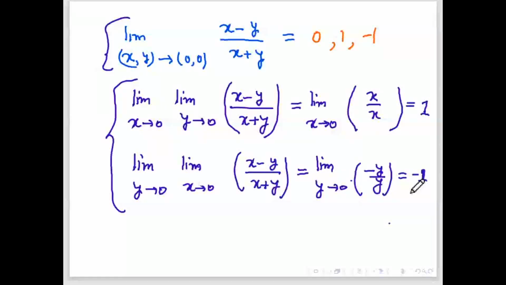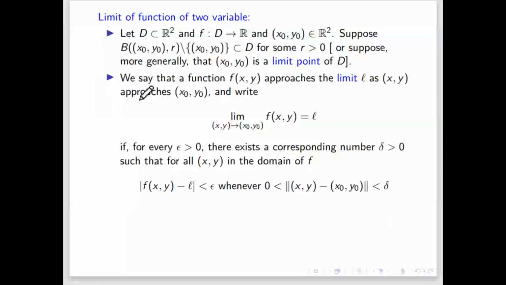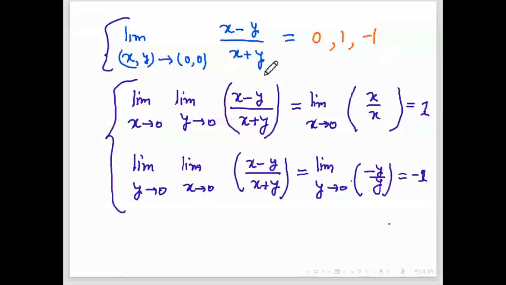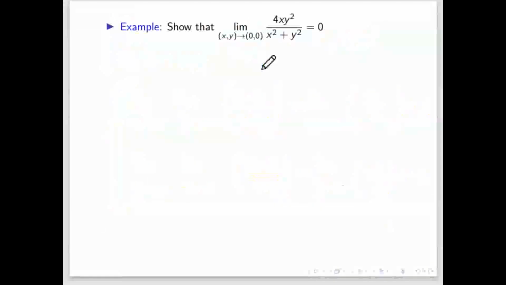And it is also one question whether this limit is equal to this or not, or under what condition all three are equivalent or equal. So we'll see all those things later. First we'll go to the actual definition, that is the epsilon definition, and by using this definition we'll do some examples to show whether something has a limit or not. This function also, we will check whether it has a limit or not. If it has the limit, then what is the limit, that also we will see. So this is the example.